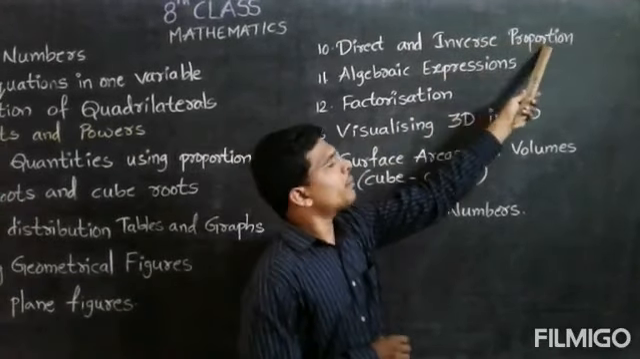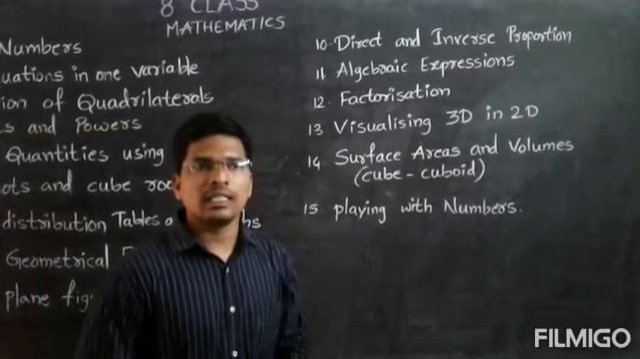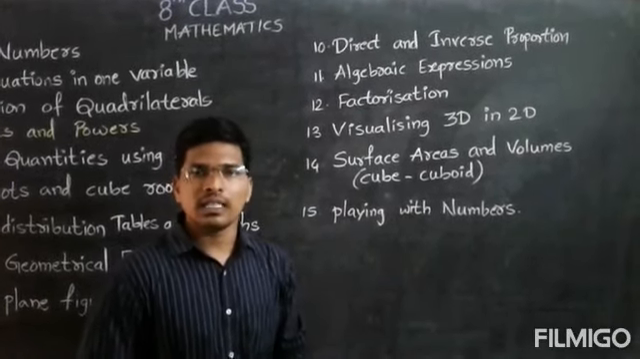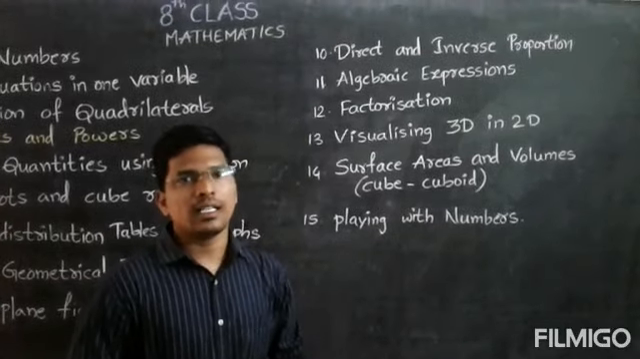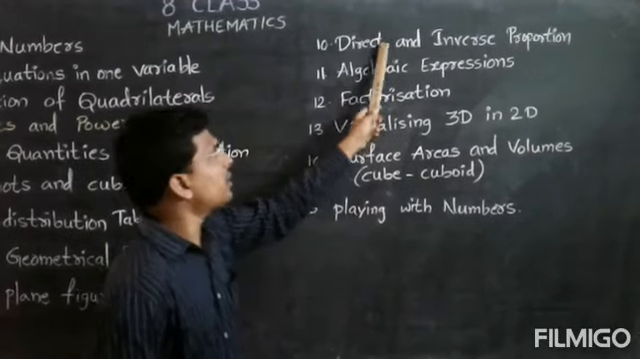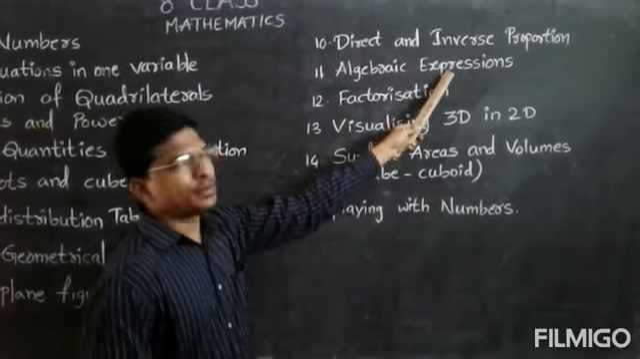Inverse proportion means if one quantity increases, the other quantity decreases. Okay, if any one quantity increases, the other quantity decreases. That is known as inverse proportion. Okay, a very easy topic.